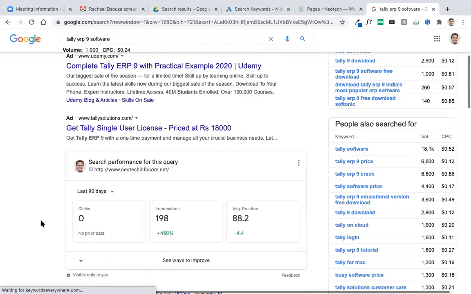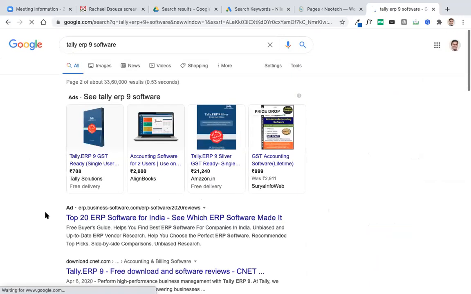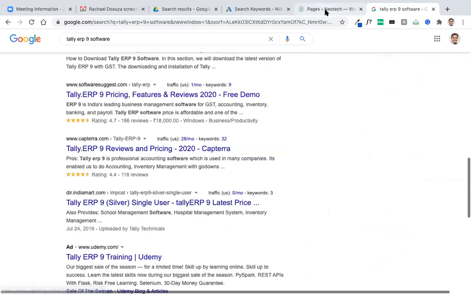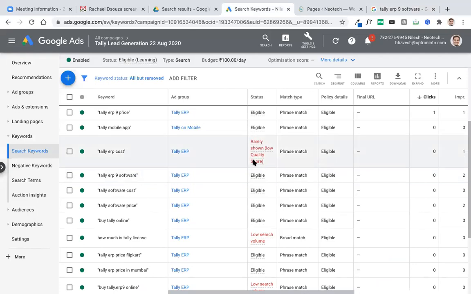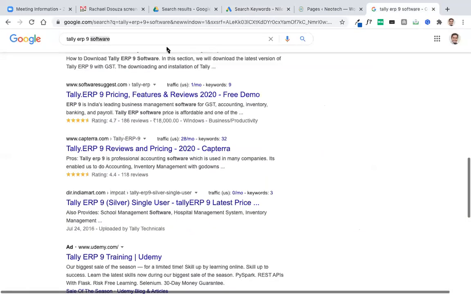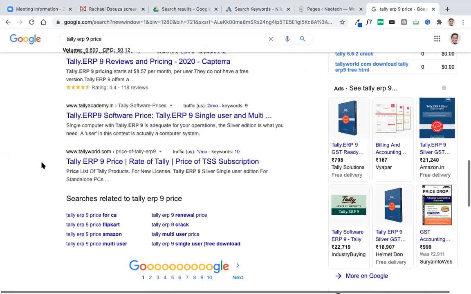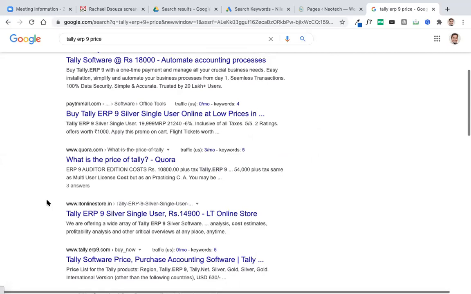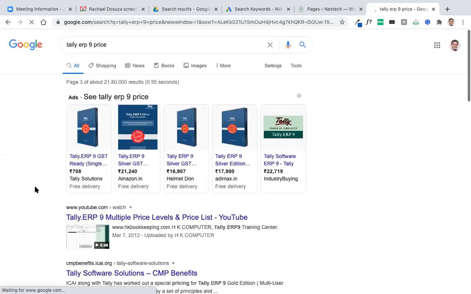Okay, so first of all, our ad is not appearing right now here. Tally ERP cost is not shown, maybe due to low quality score. Tally ERP 9 price: Tally solution is appearing and our ad is not appearing. Let us look at the second page. It's not appearing here.